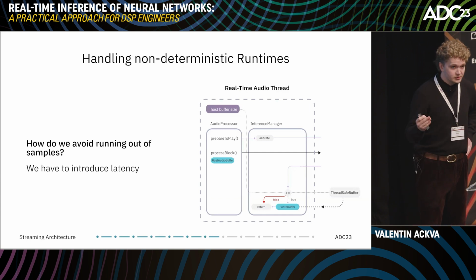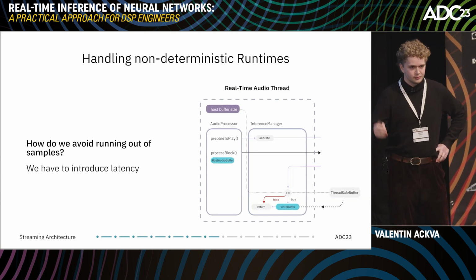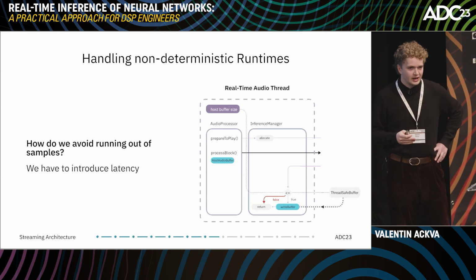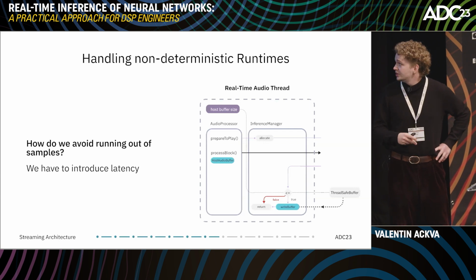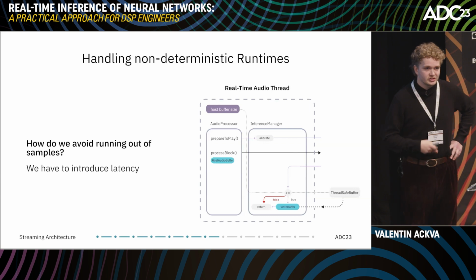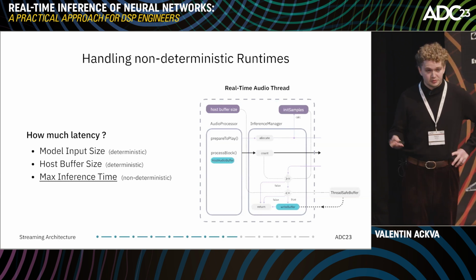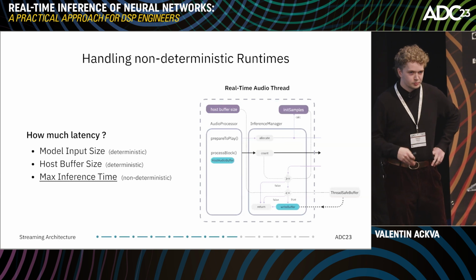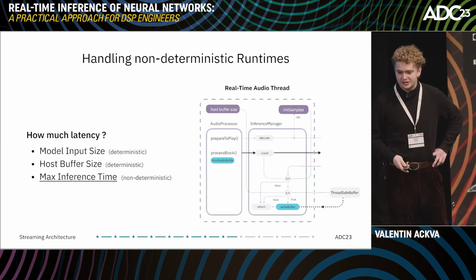How can we solve this problem? To understand it, we have to know that in our first run, for example, we push audio into the first buffer and then immediately check in the second buffer whether we already have processed samples. Since the inference thread will never run inference that fast, we have to introduce some latency here. How much latency we have to introduce depends on our audio configuration. The model input size plays a role here, the host buffer size, but most importantly the max inference time. This is the time one inference takes to process the data.